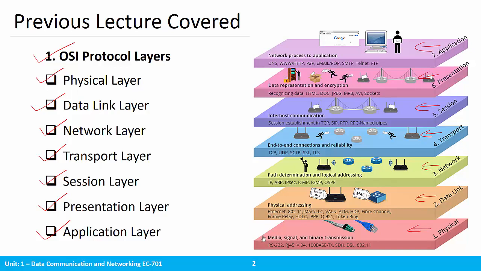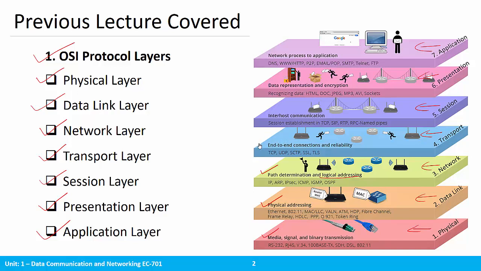As we can see, the physical layer is responsible for the media signal and binary transmission. The data link layer looks after the physical addressing part of the hardware. Then the network layer is responsible for path determination and the logical addressing part, right?